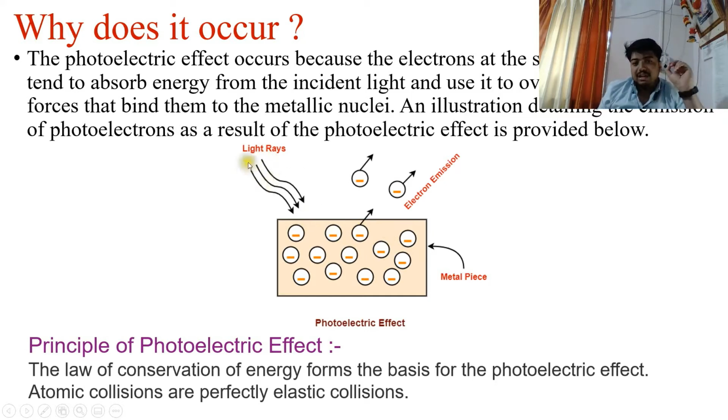As well as that, the momentum is conserved. As you see, when the photon is incident on this metal plate, it has a certain momentum. Now when these electrons are moving out, they also have a certain momentum. If we add this, we get the same value. So the law of conservation of momentum is also valid here. And the point to note is atomic collisions are always treated as perfectly elastic collisions. They are the perfect examples of elastic collisions.